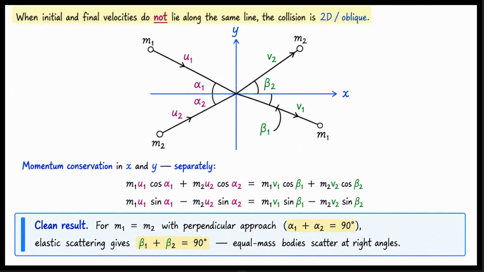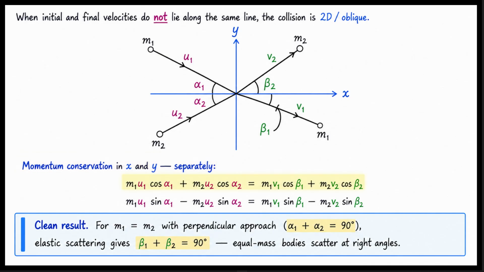When the initial and final velocities do not lie along the same line, the collision is two-dimensional. We call this an oblique collision. Look at the diagram. Two particles approach at angles alpha 1 and alpha 2. They recoil at angles beta 1 and beta 2. To solve this, we must conserve momentum in the x and y directions separately.